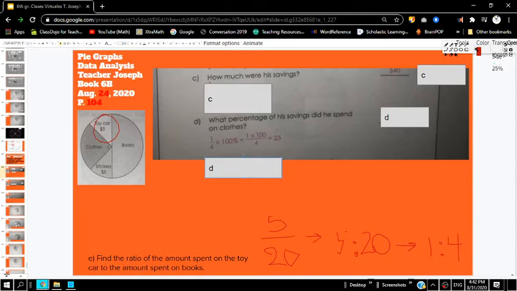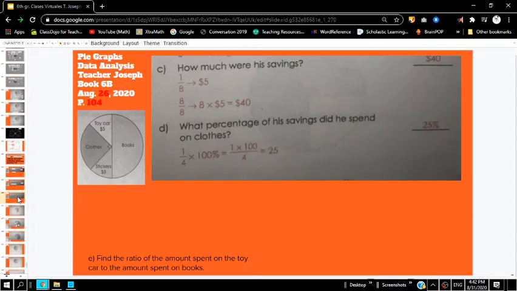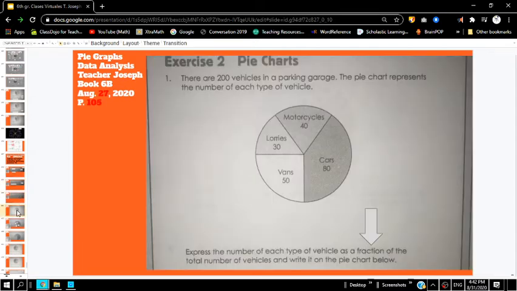Okay, let's go to the next problem. I'm going to show you a couple more problems that we did in class. Page 105. If we understand these types of problems, boys and girls, we can understand the whole idea of what the data really represents.